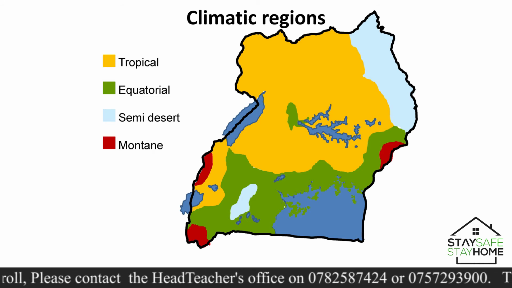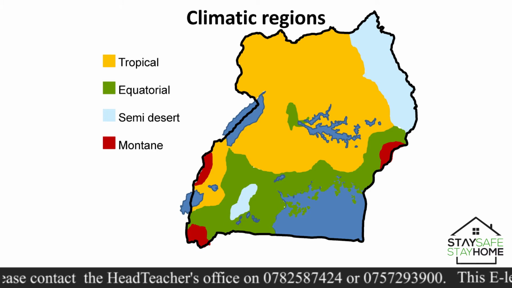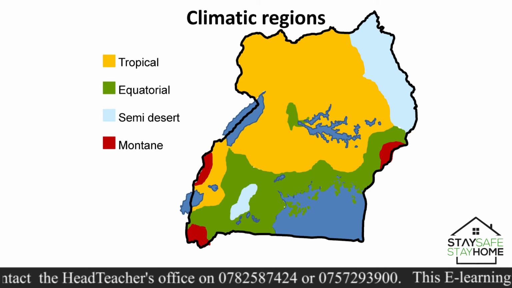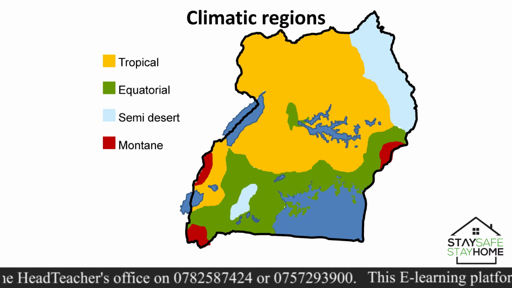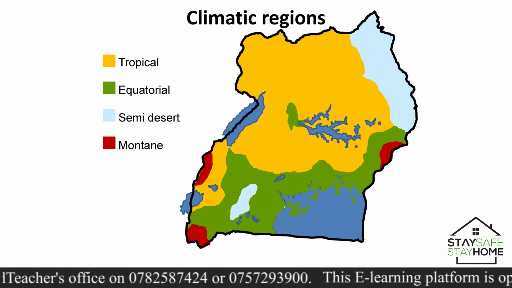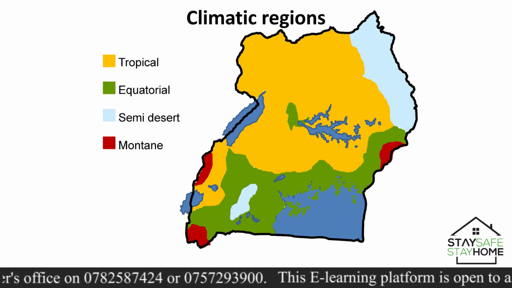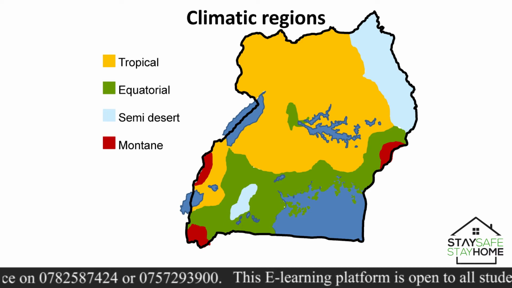So basing on this, when you look at this yellowish color and take note of the key here, this one here is standing in for tropical climatic region. So the type of climate experienced in this region here, we refer to it as tropical climate. Then we have this one that is semi-desert climate. But my major concern today is about tropical climate here.